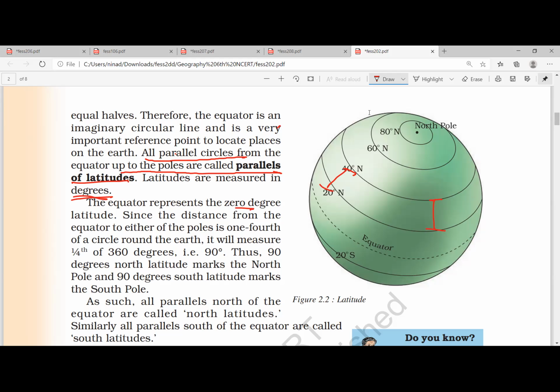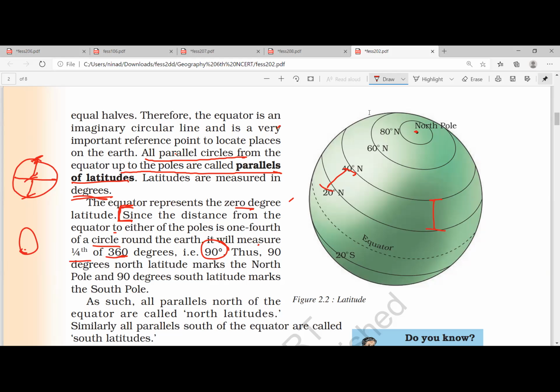This statement is very important; you need to understand why it is in degrees. The distance from the equator to either of the poles is 1/4 of the circle. This distance, they divide 360, that is the circle, the angle. The angle of a circle divided by 4, we get 90 degrees. That is how we get 90 degrees. If you want, you can put it that way.